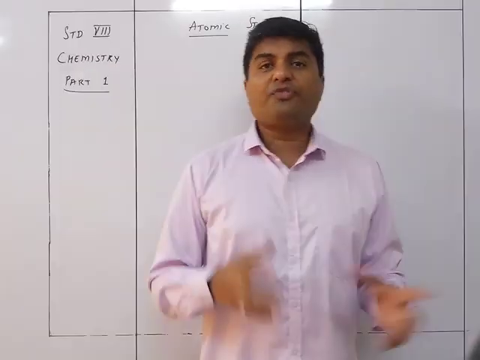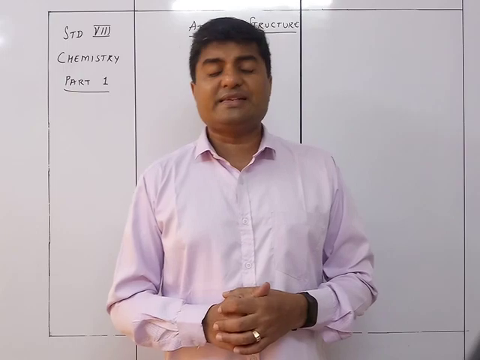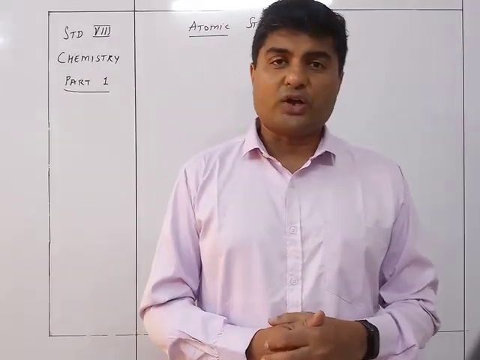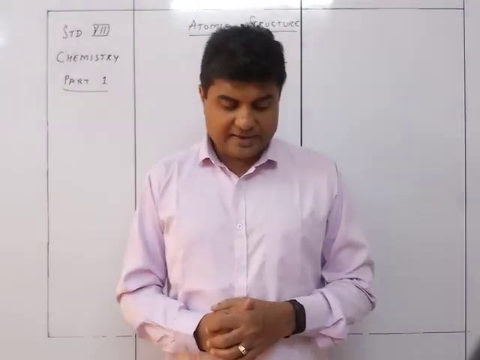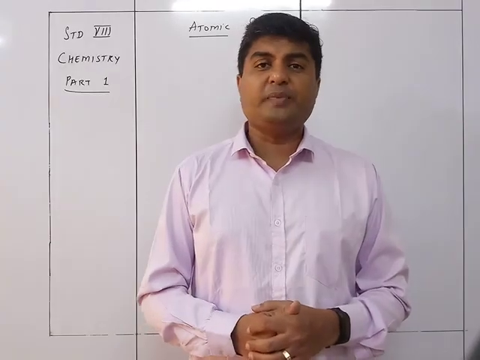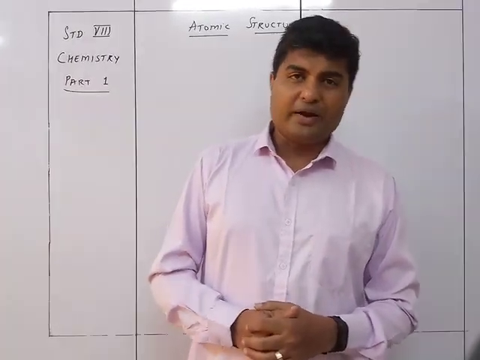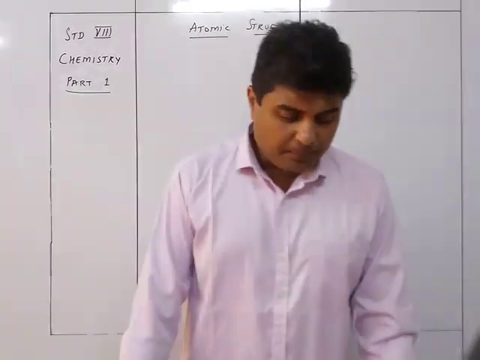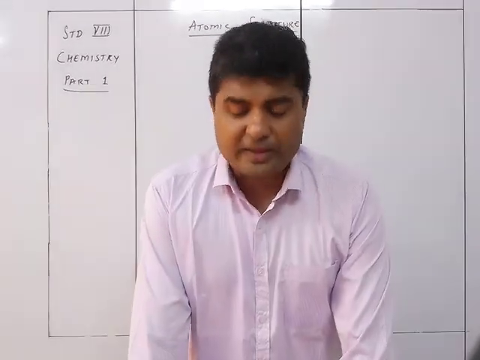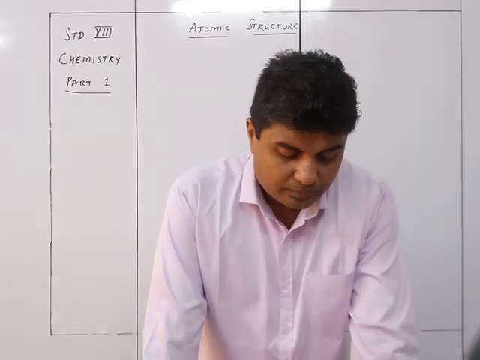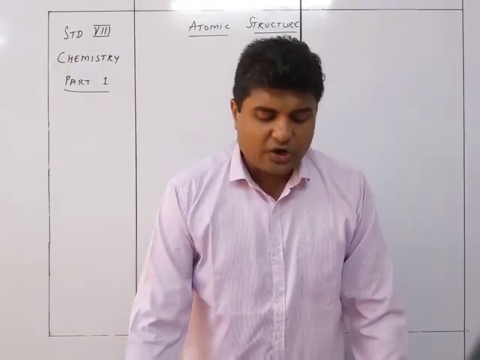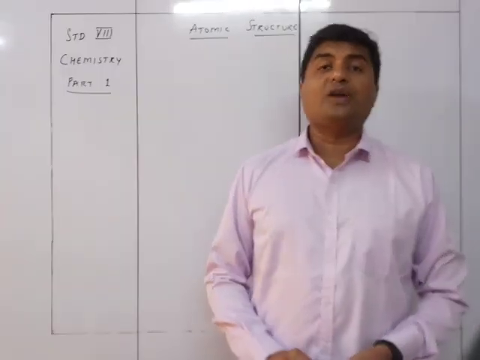So first of all, let us understand what exactly was John Dalton's atomic theory, or the main postulates. Postulates means main theories or main points, more important points. The main postulates of Dalton's atomic theory are: first, matter consists of small particles called atoms.